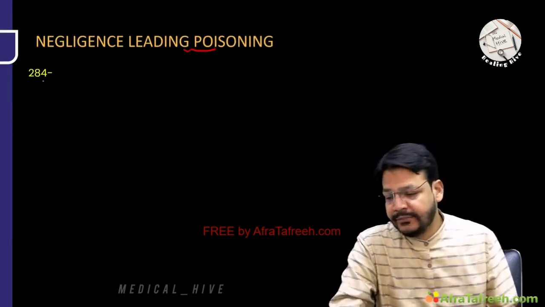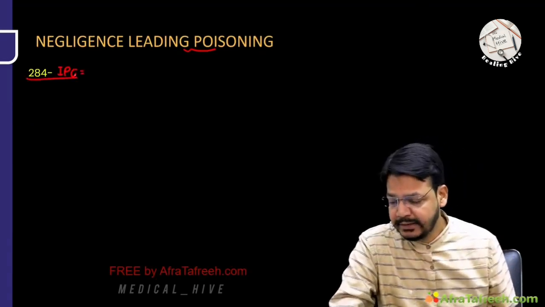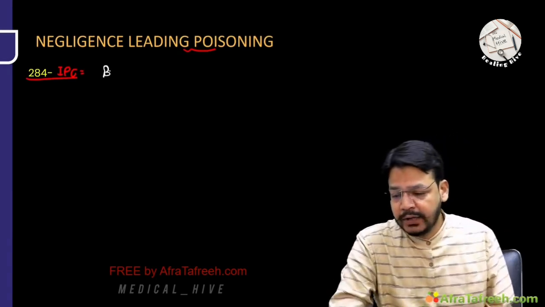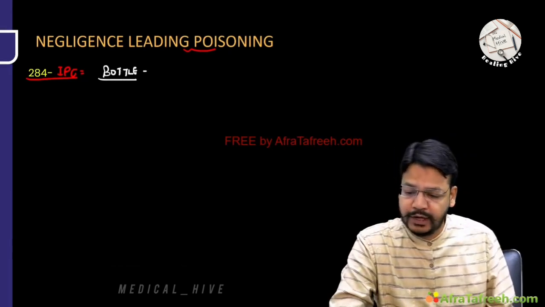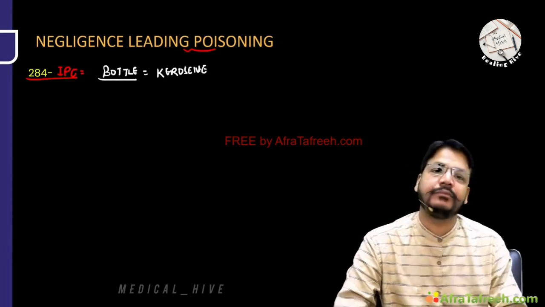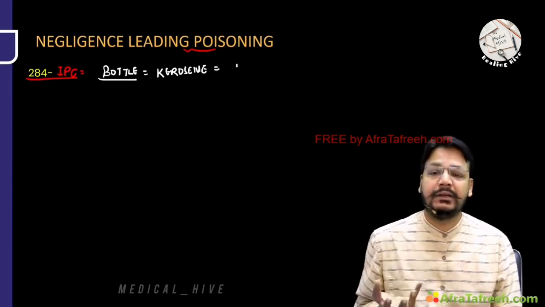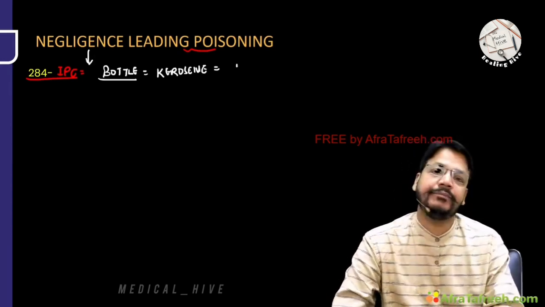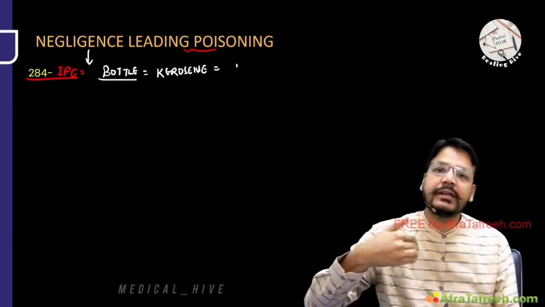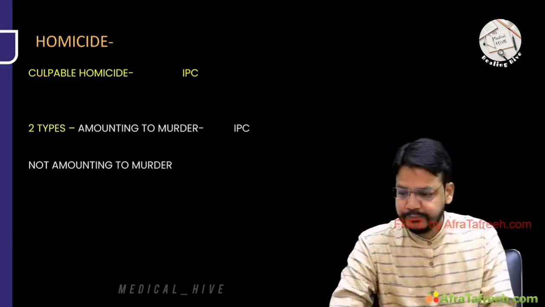Negligence leading to poisoning, my dear friend, is punishable under 284 IPC. I am telling you in a very simple manner. Negligence: what did you do through carelessness? In a bottle of milk you have put kerosene, and a child consumed this as a bottle of milk. This is negligence leading to poisoning. Now, there is a bottle of nitric acid, but you have not put the label of nitric acid, and someone has consumed that. This will be 284 IPC. Very simple example I have told you.